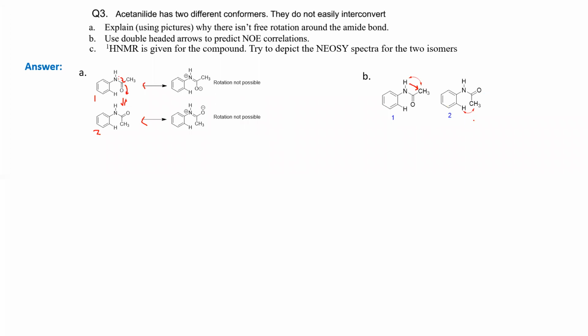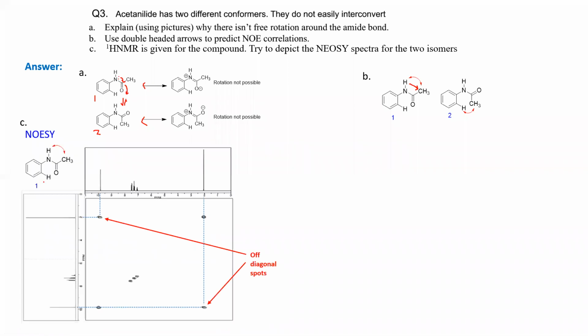In compound 2, you have these two protons, one aromatic proton and this methyl proton. So those two are interacting. So NOESY for compound 1, what will it be? You have these two interactions. So where will you get the off diagonal spot, where the proton from nitrogen and the proton from the methyl group are interacting, okay.